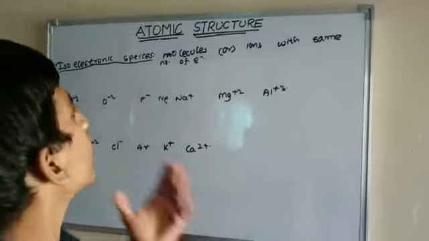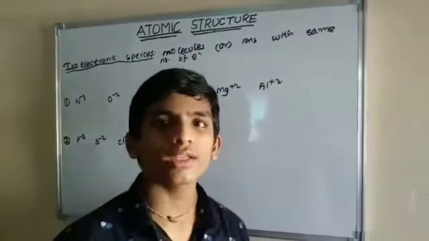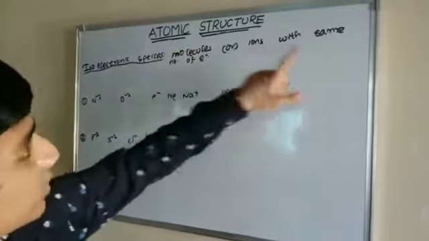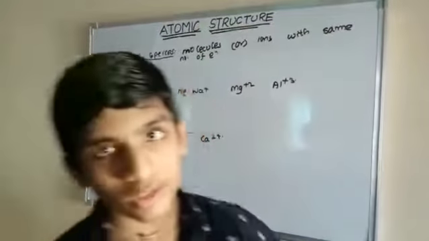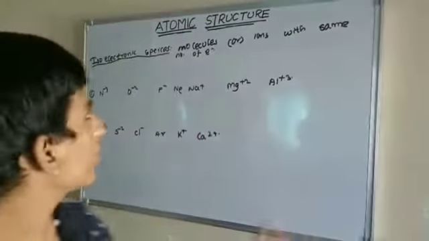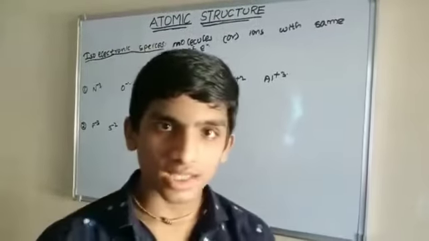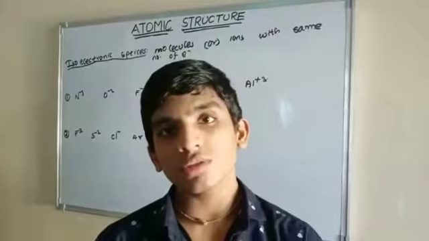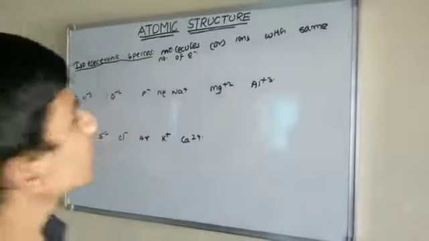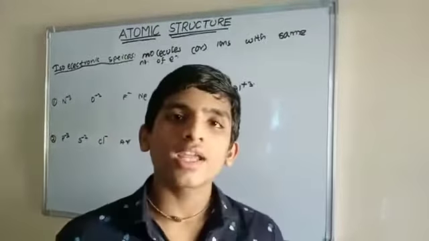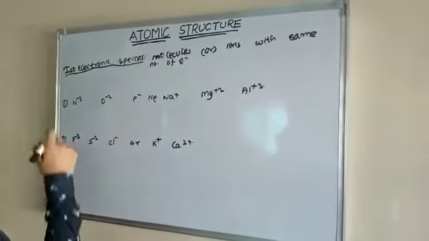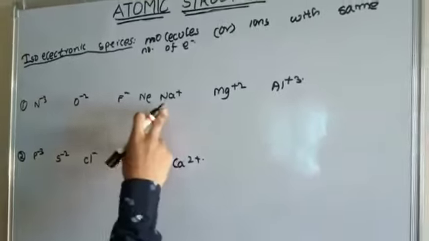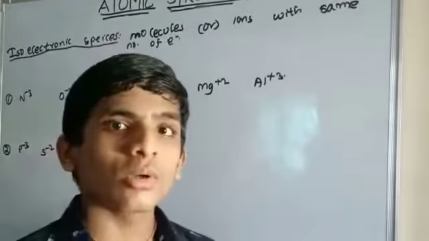Next one, isoelectronic species. What are isoelectronic species? Molecules or ions with the same number of electrons. Don't think this is the same as the previous one. In the previous one we spoke only about molecules, but here we also include ions. Example: N minus 3, O minus 2, F minus, neon, Na plus, Mg plus 2 and Al plus 3.